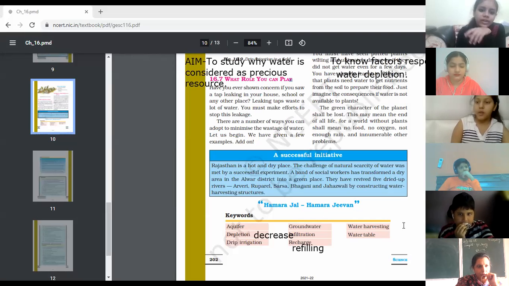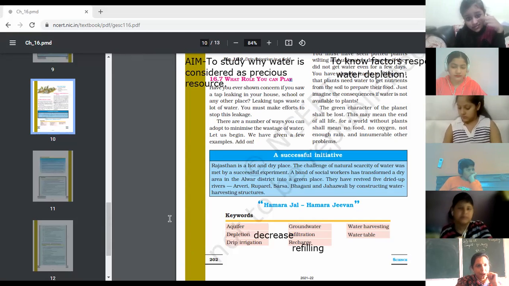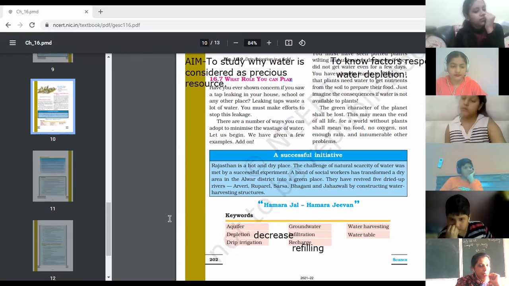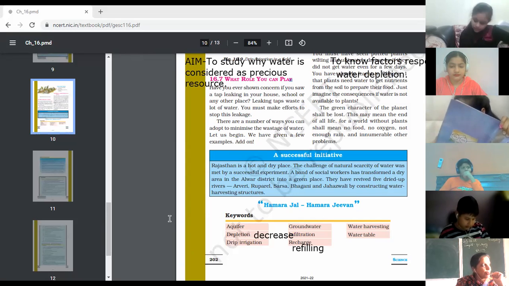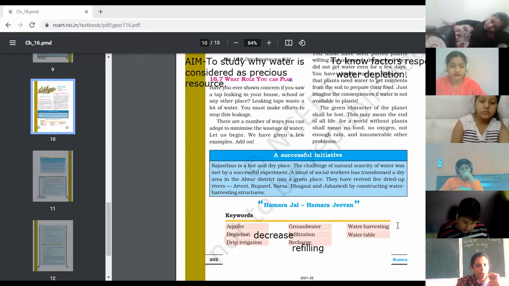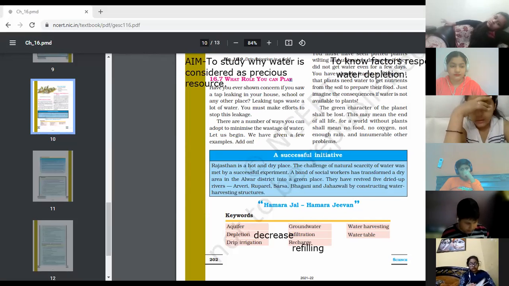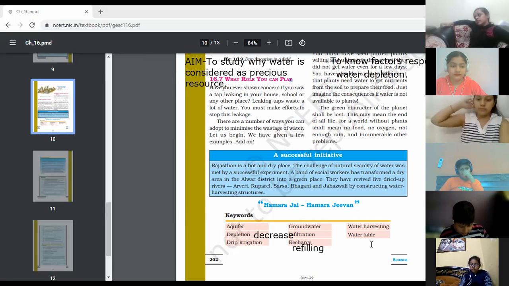Ma'am, can I also give water harvesting? Yes, tell. Ma'am, water harvesting is the strategy by which water is collected and conserved for future uses. Yes, good. This is a way to conserve water for future use. That is known as water harvesting. Still, children, rain is not written. We may be reading the word again, rainwater harvesting. That is a separate one, meaning we are restoring the rainwater for future use. This is simple, the water harvesting. So we may write down that this is a strategy to conserve water for future use. The last one is water table.